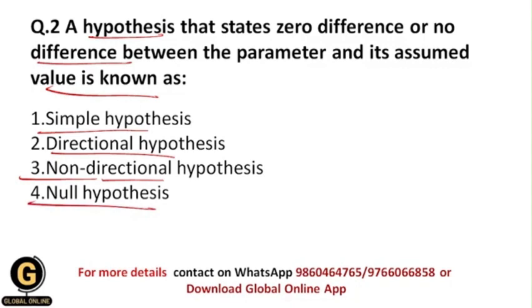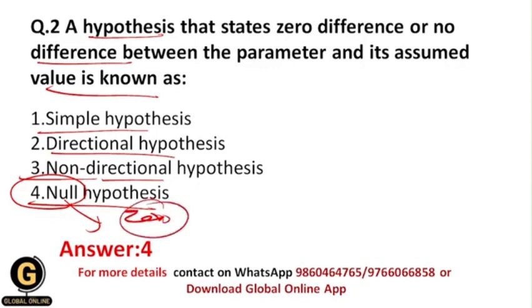As I have told you earlier in this video, such a hypothesis is called the null hypothesis. You can familiarize yourself with the word null. The meaning of null itself is zero, so it means that there is zero difference or zero relationship between the parameter and its assumed value. What is simple hypothesis?